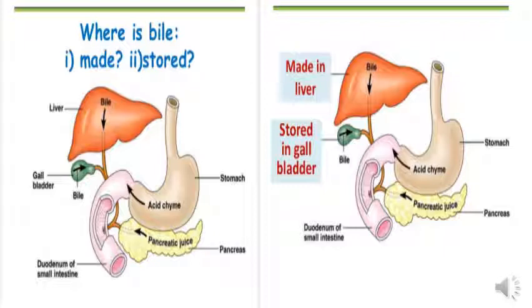Now look at the structure of the gallbladder. The gallbladder in the picture here is of green color. It is pear shaped, looks like a pear, and the gallbladder in actual can be seen as a bluish pouch-like structure.